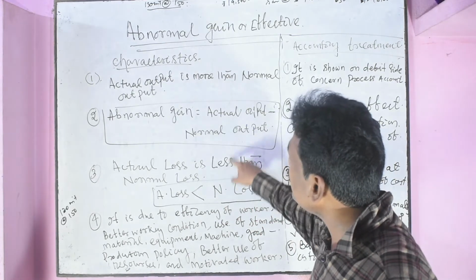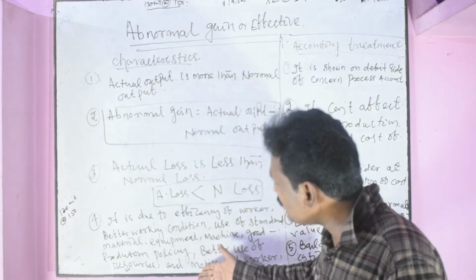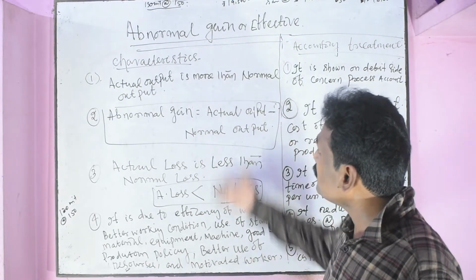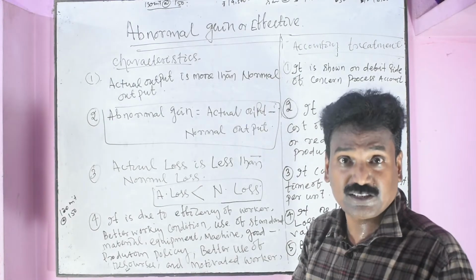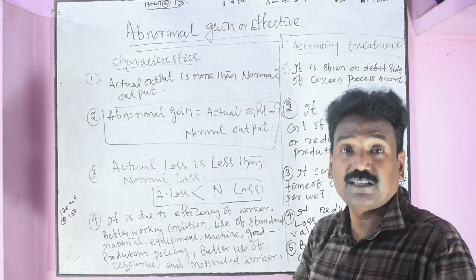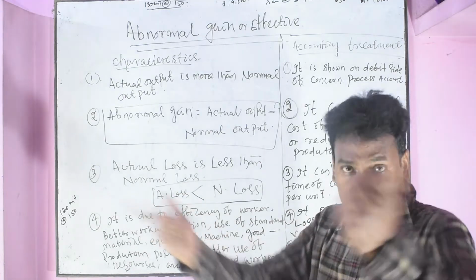In that case, there is a possibility of abnormal gain. These are the causes and characteristics of abnormal gains, that is gain in units. It facilitates the process in increasing output.